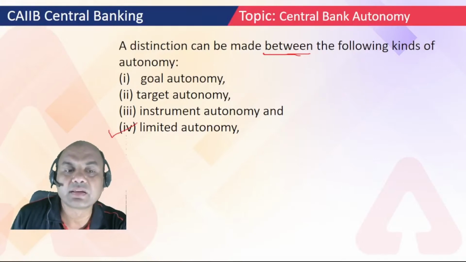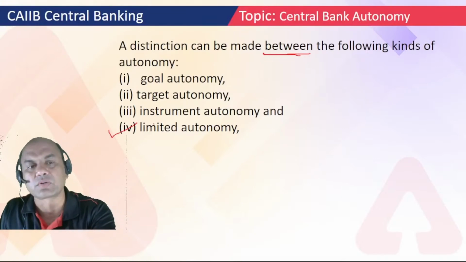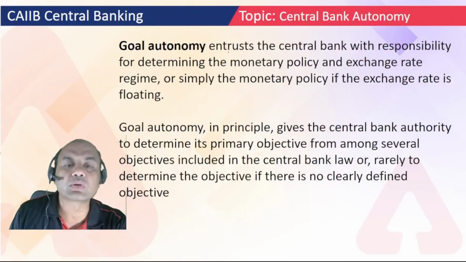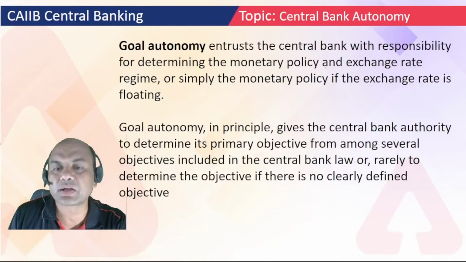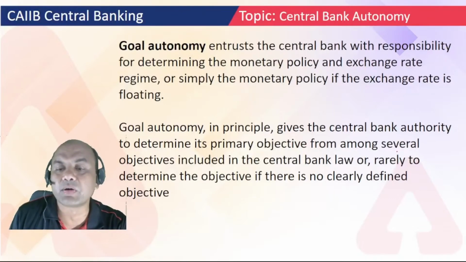So that will be done in limited, right? Limited autonomy. Goal autonomy entrusts the central bank with the responsibility for determining the monetary policy and exchange rate regime, or simply the monetary policy if the exchange rate is floating. Goal autonomy in principle gives the central bank authority to determine the primary objective from among several objectives included in the central bank law, or rarely to determine the objective if there is no clearly defined objective.